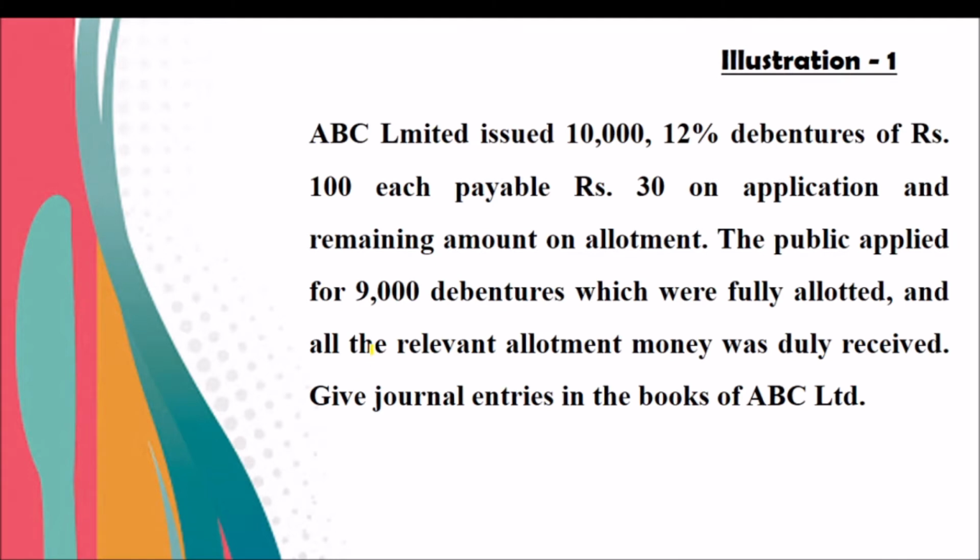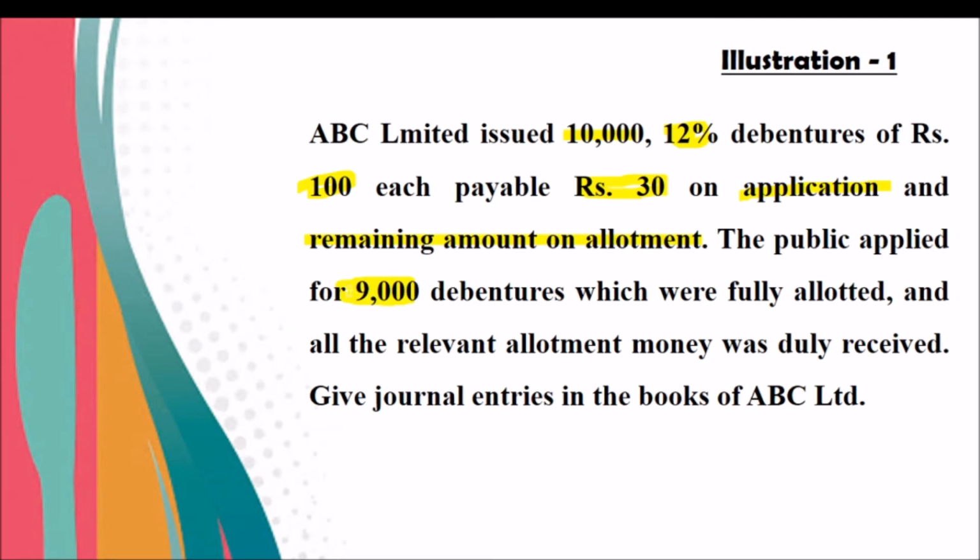Just look at this question. ABC Limited issued 10,000 12% debentures of rupees 100. Just remember that 12% debenture means the percentage of interest for the debenture holder. They received the whole money, rupees 100, in 2 installments: 30 on application and the remaining amount on allotment. The public applied for only 9,000 debentures.